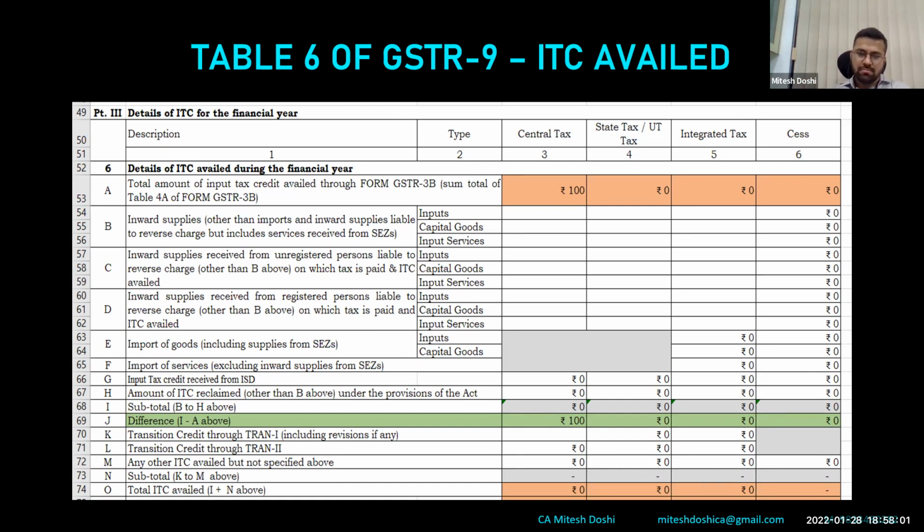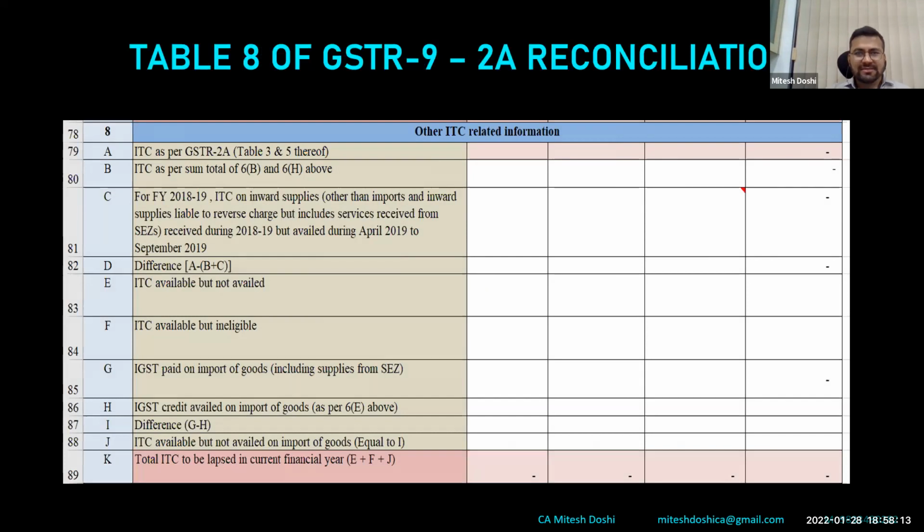Ideally, this should be zero, but there are possibilities that these are not zero, based on different stands followed by different persons on different advice and other reasons as well. After table 6, I am not taking up table 7, the reversal part, which will be covered later. This is table 8 ideally.